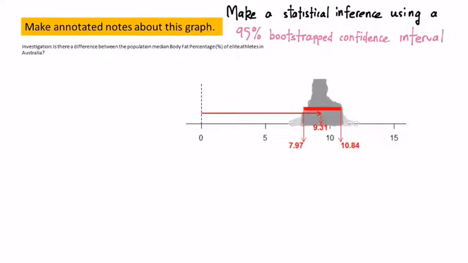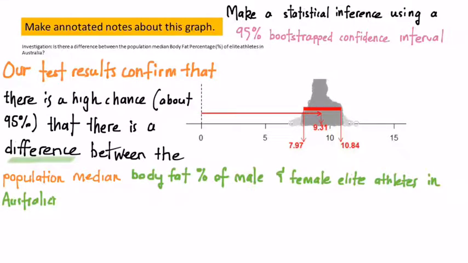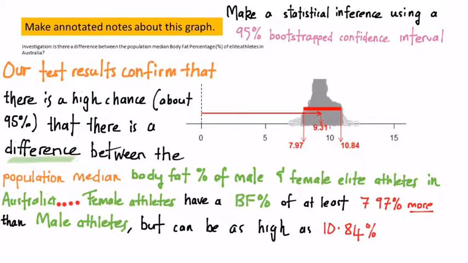Alright, lastly, let's make our statistical inference using a 95% bootstrap confidence interval. Our test results confirm that. Here we go. Boom. What do you think, people? Please make sure you use the numerical evidence there to give you the result that you need.